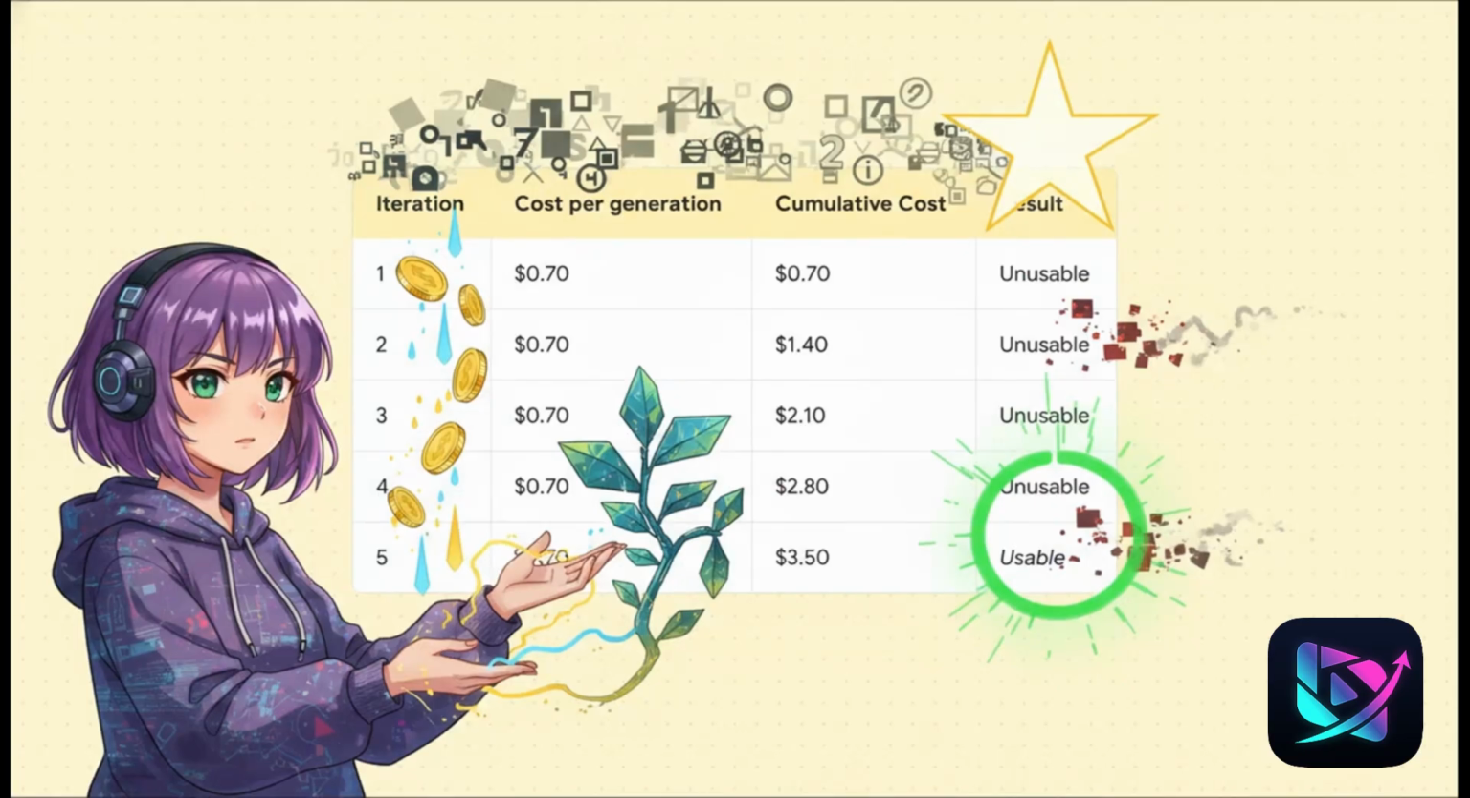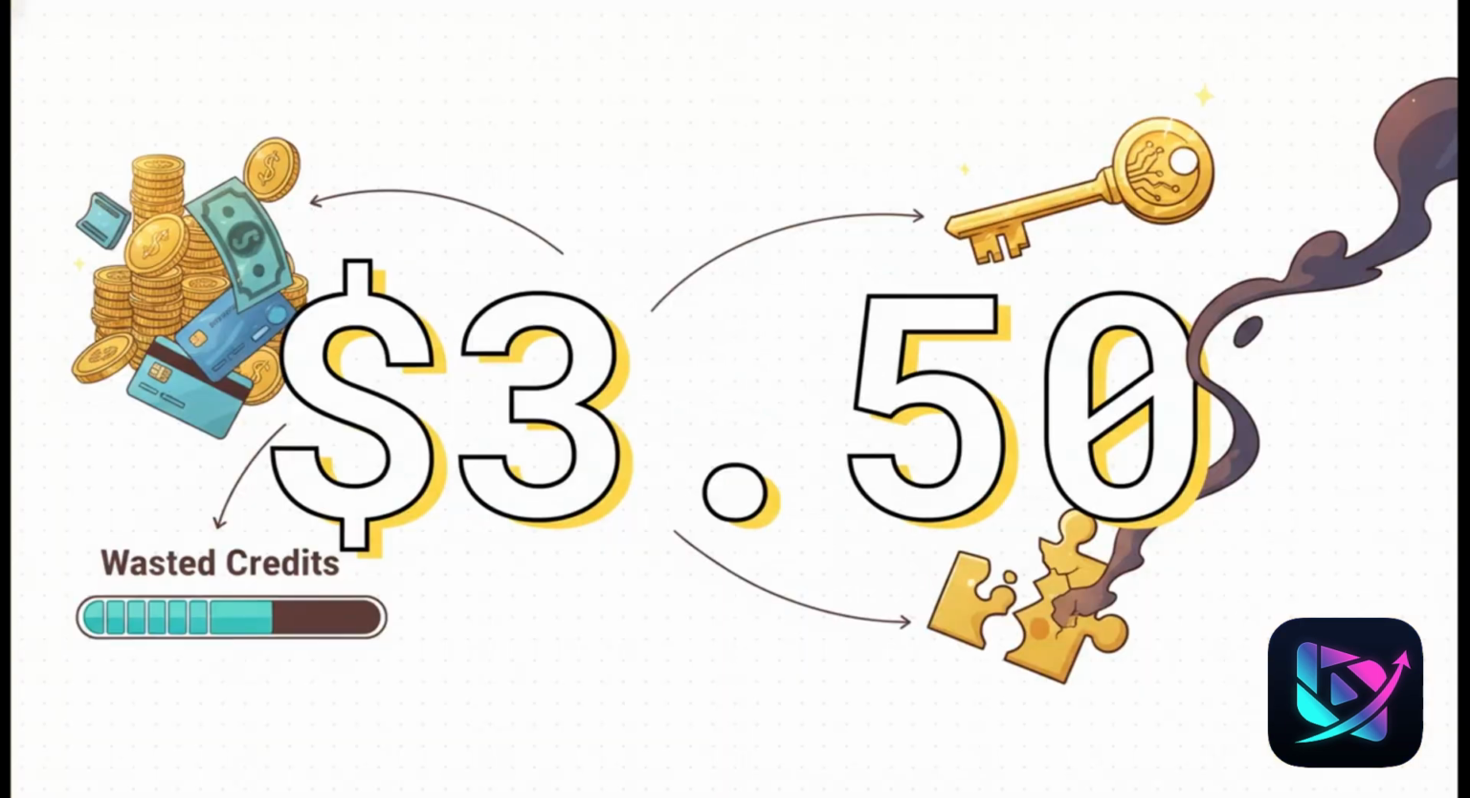Now, what's really fascinating here is how that cost just multiplies. Let's say a single video generation costs 70 cents. Your first attempt, unusable. Your second, third, and fourth, all unusable. So by the time you finally land on a version you can actually use, that cost is multiplied by 5. Which means the real cost of your one usable video clip isn't 70 cents, it's $3.50. And all of a sudden, that abstract idea of wasted credits becomes a very, very concrete number. This is pretty much the hidden tax you pay for a bad prompt.